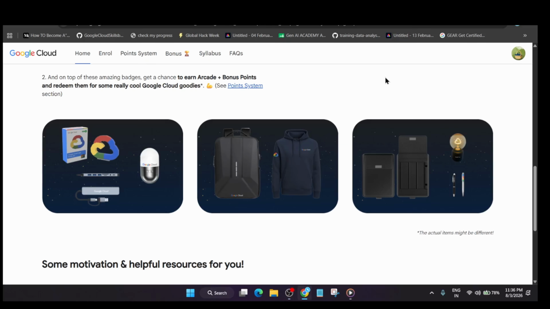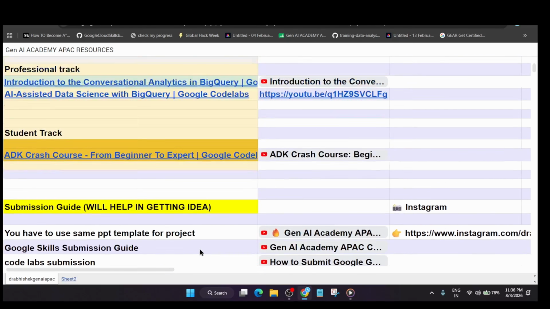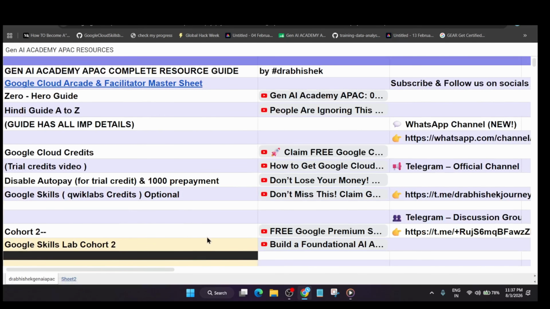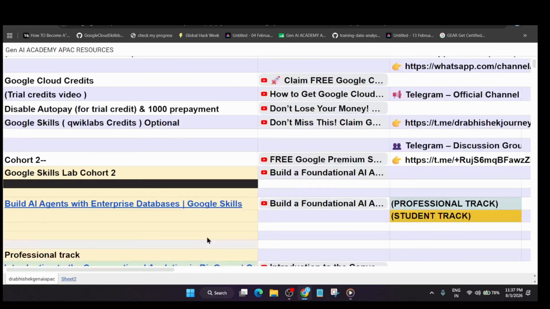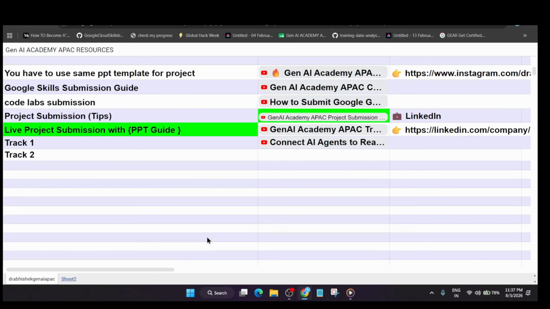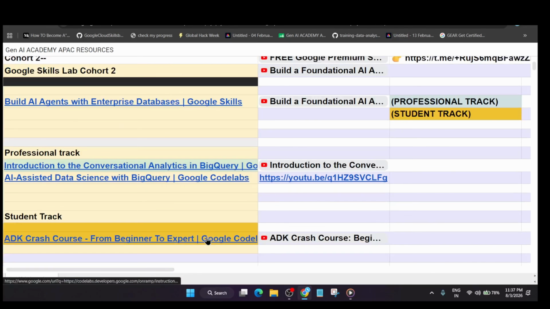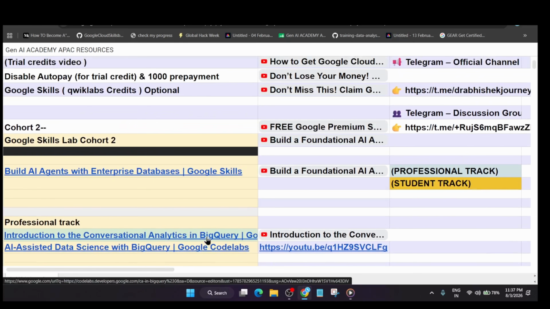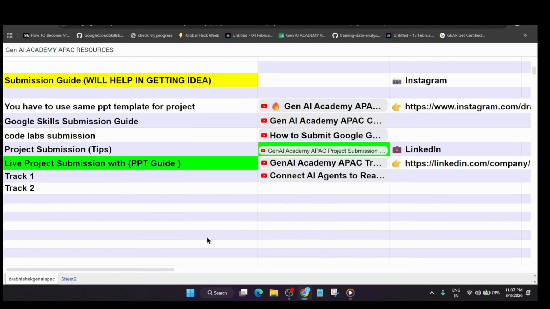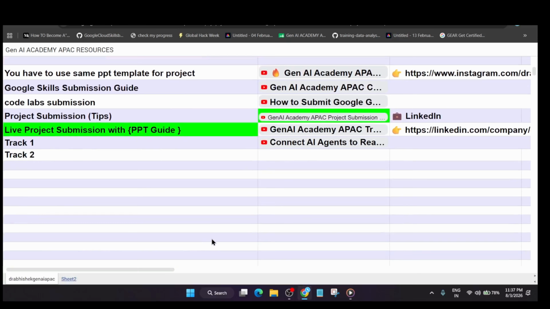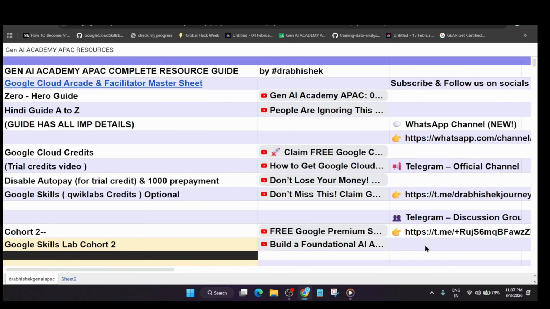Also, one more important thing I wanted to share. I have shared a GenAI Academy APAC sheet in the description box. If you're participating for the first time, it will be your resource guide for this particular cohort. I'll cover everything over here, do not worry about it. It's completely free of cost, and the sheet is in the description. How to build the project, how to do the submission, how to make the code lab submission, project tape, PPT, all things are there. Just take the benefit of all these opportunities at no cost.